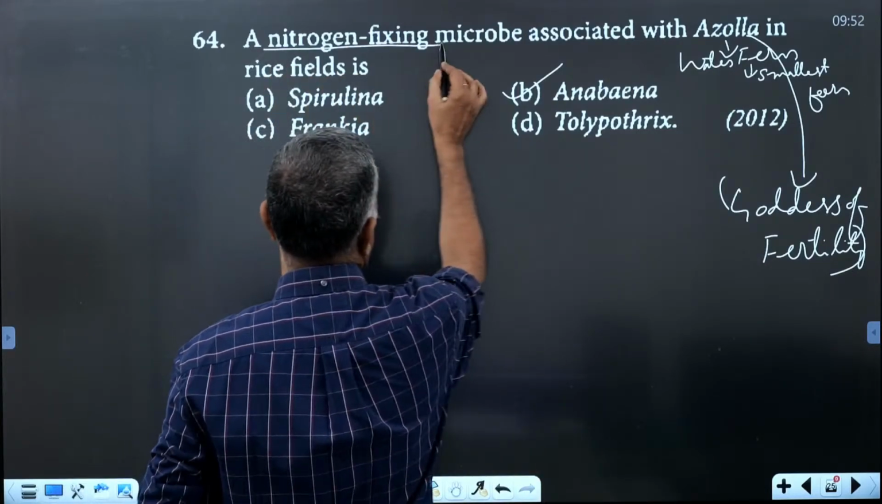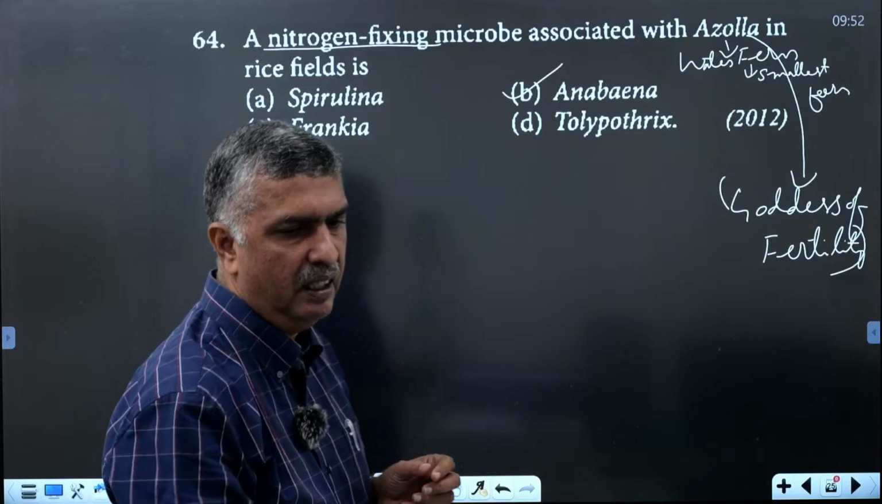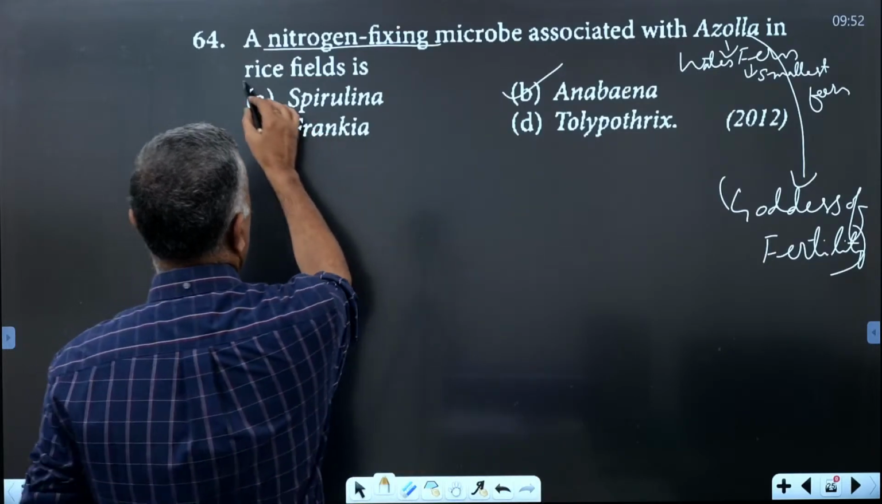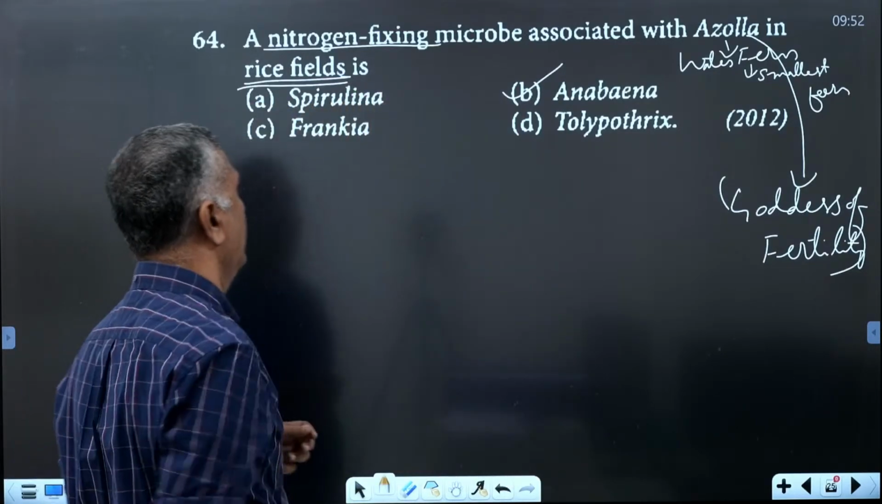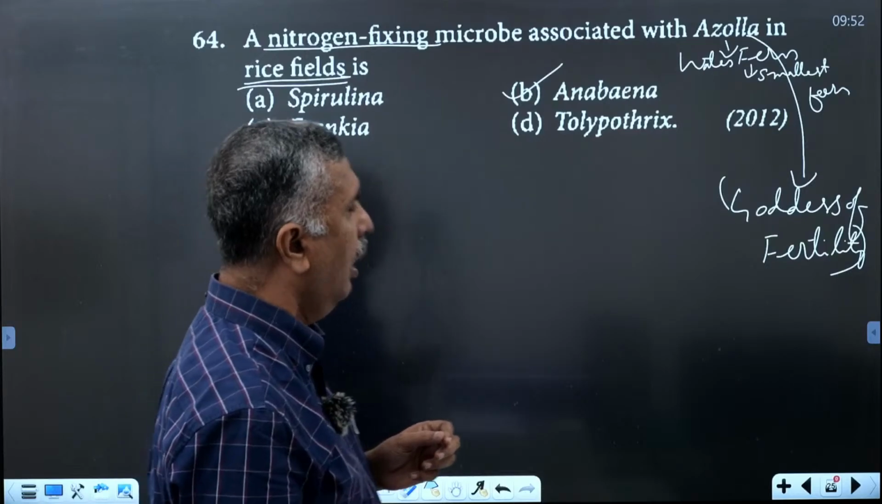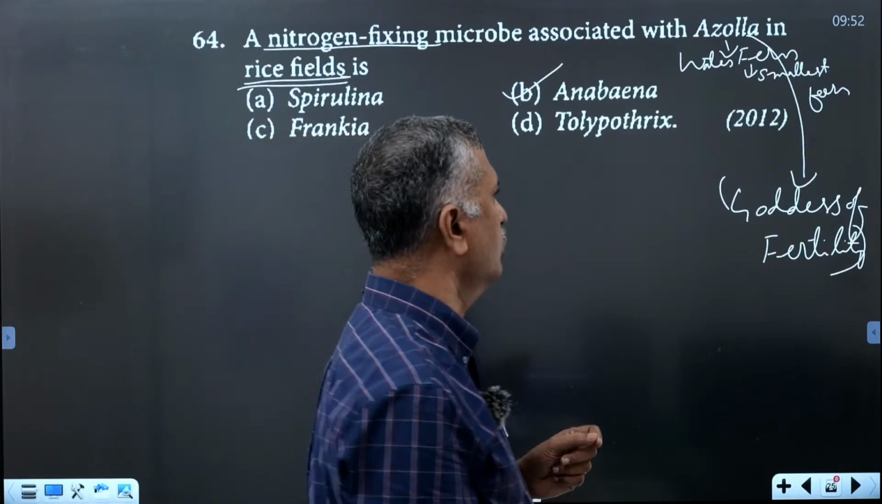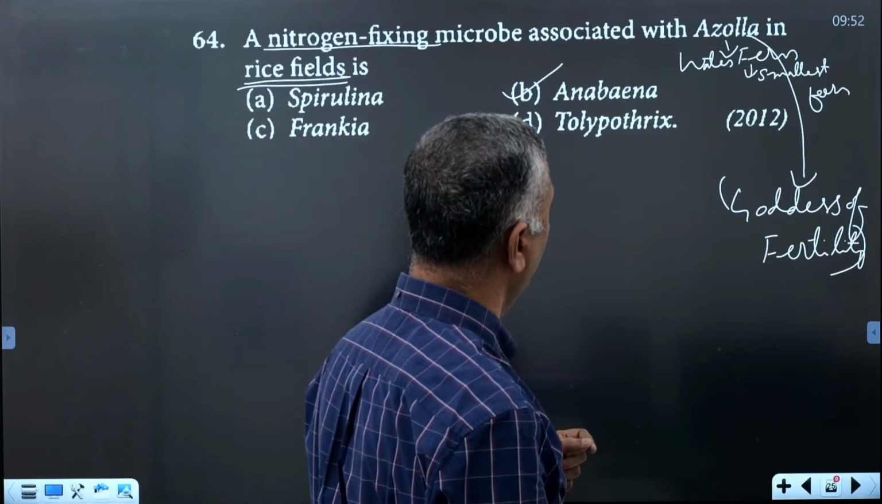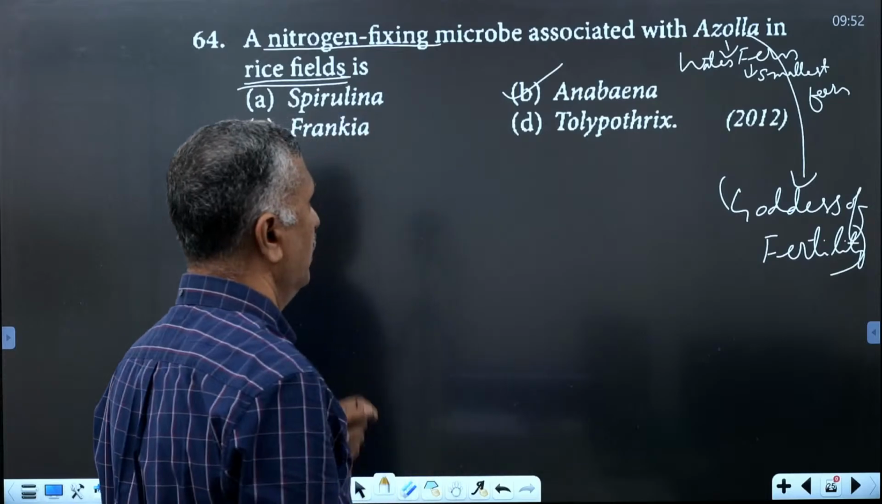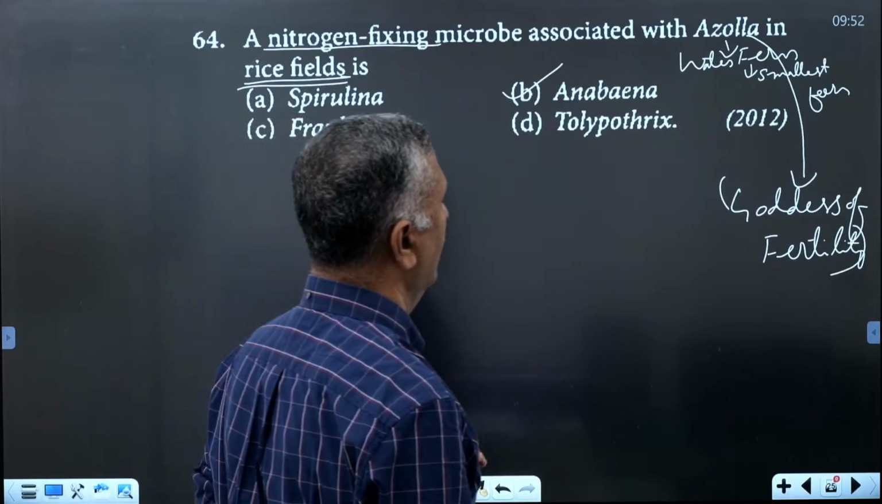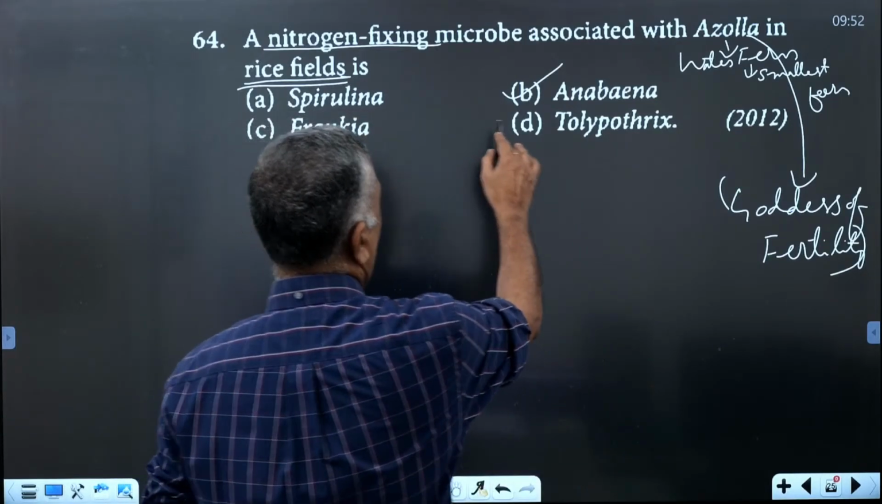nitrogen fixing. It will produce nitrogen fixing in rice fields. The fertility of rice is increased by the Azolla with Anabaena association. That is a very important association. The nitrogen-fixing microbe associated with the Azolla here is Anabaena.